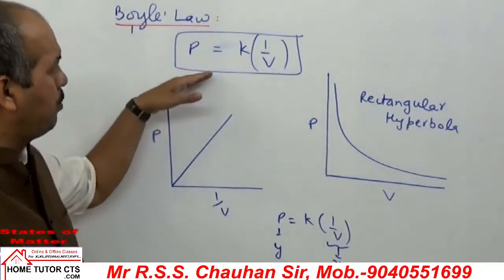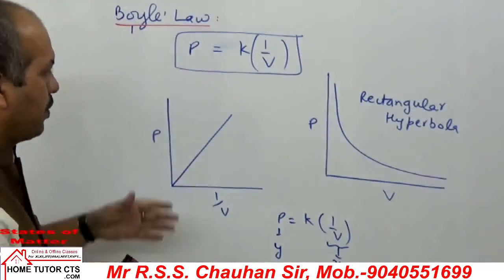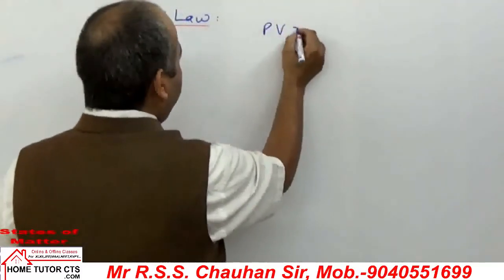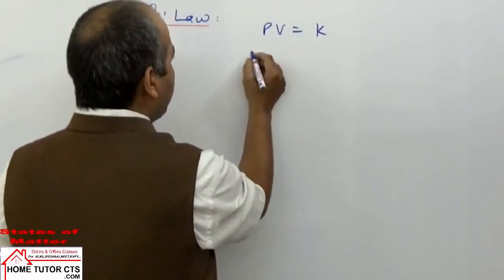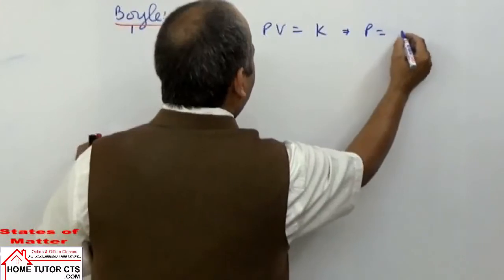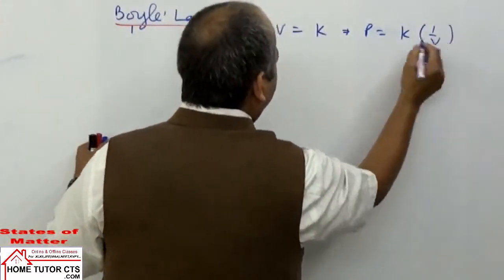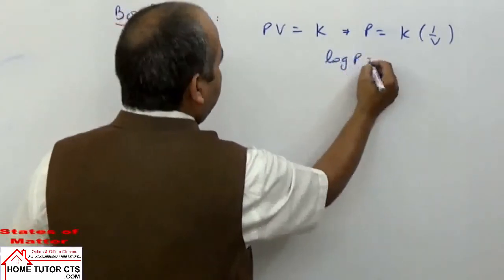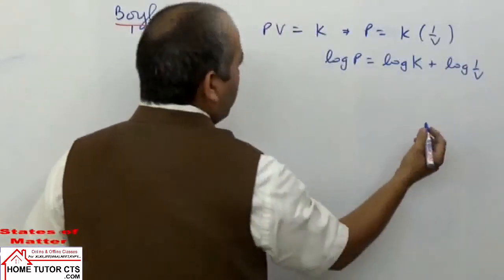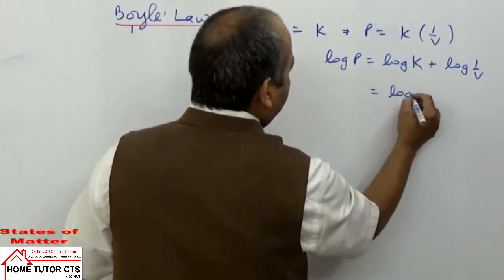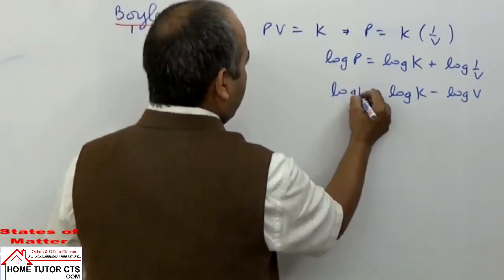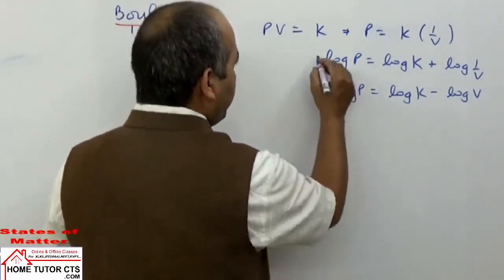Now, we can write several more graph variations for Boyle's law. If I take the expression PV is equal to constant K, or P is equal to K into 1 by V, and take log on both sides, log P is equal to log K plus log 1 by V, or log K minus log V. So again both can be taken as equations of a straight line.